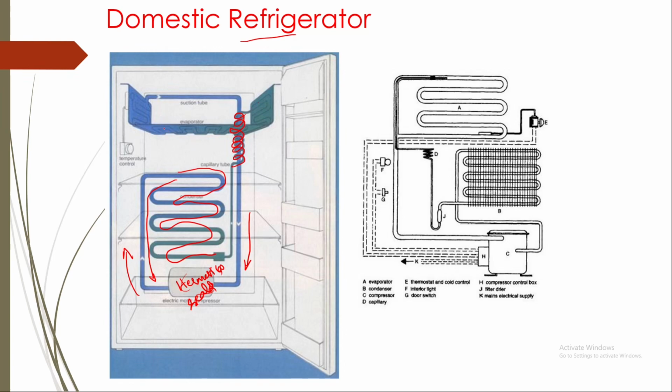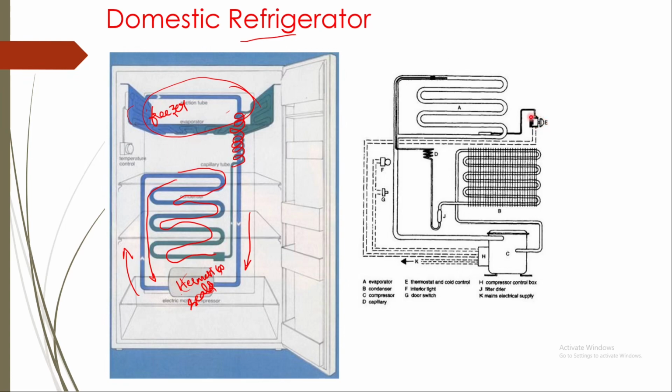This low pressure, low temperature refrigerant will be sent to the evaporator. Here in a domestic refrigerator, what we call the freezer is the evaporator. It will absorb heat in the evaporator, which is the freezer, and that evaporated refrigerant will go back to the compressor. This is the cycle of a domestic refrigerator.